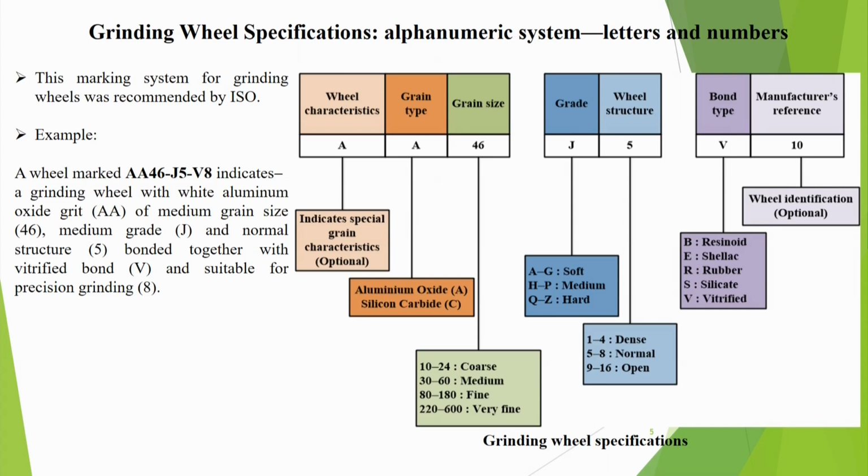Then we talk about the grade. Suppose this is J, I have used the letter J here, but it can be A to G, that means it is soft. If A is there, then soft.